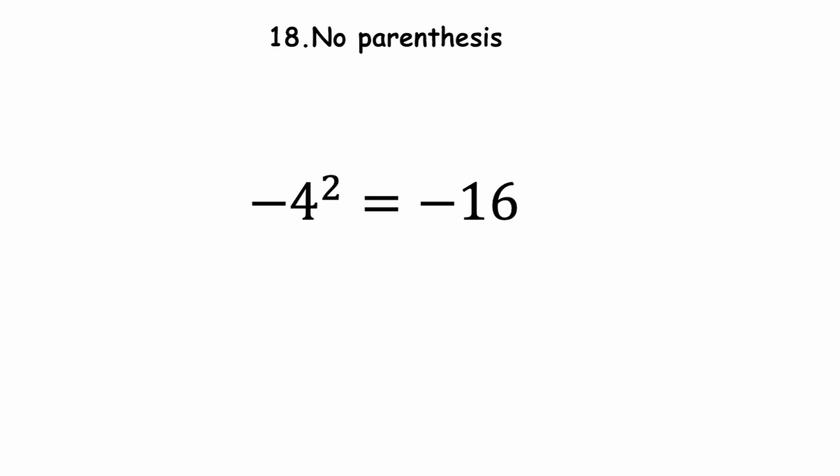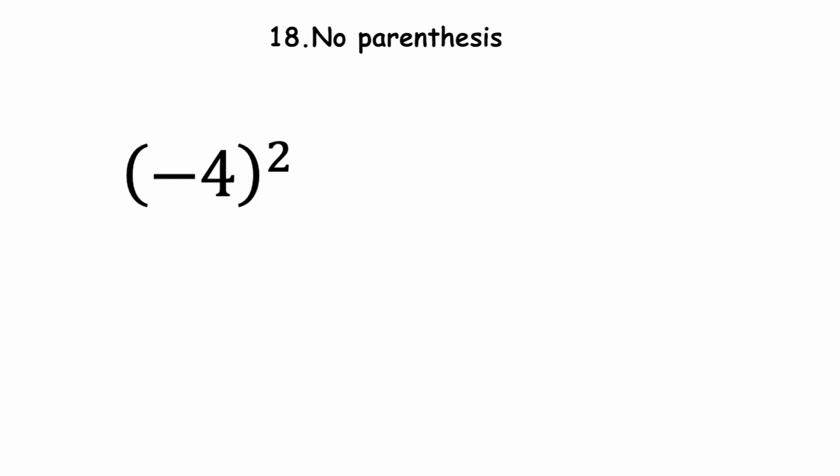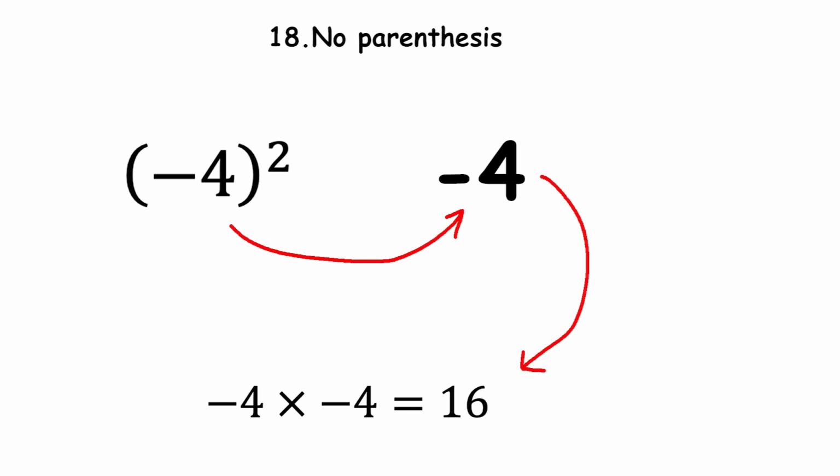Sometimes, not using parentheses, the result can be completely changed. Look at this example. Here, the square is of 4 only, so the minus remains unaffected. We write it as this. While in (-4) squared, the square is of -4, so we will write it as -4 times -4 equals 16.